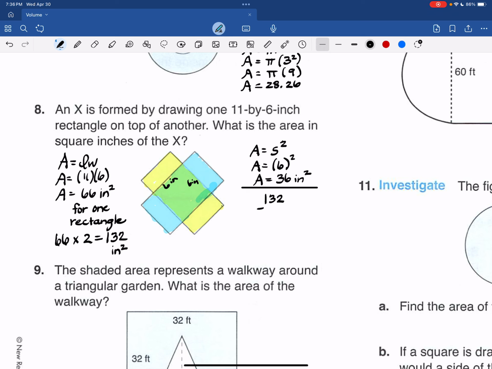We want to remove that overlap so that we're not doubling it. And again, you could do this problem lots of different ways. This is just the way it makes sense to me. So your final answer is this one, 96 square inches. I like that problem.